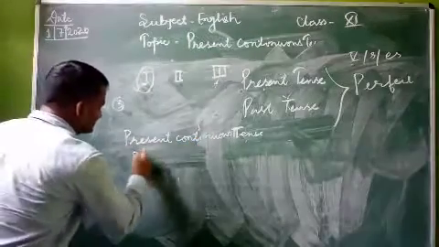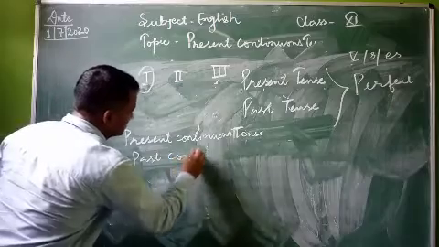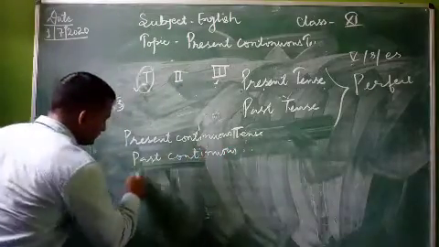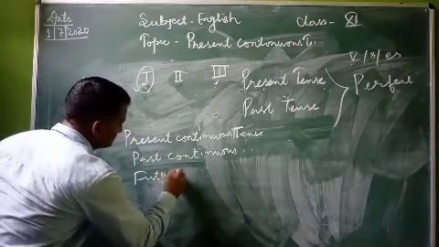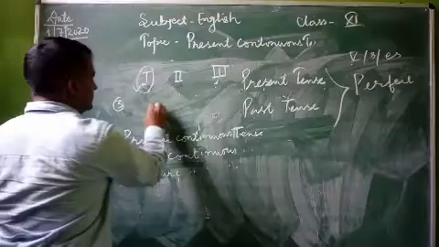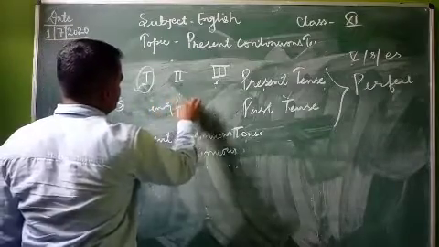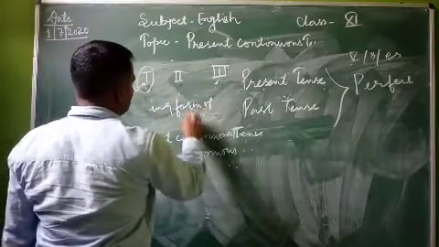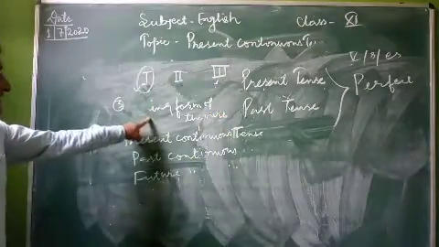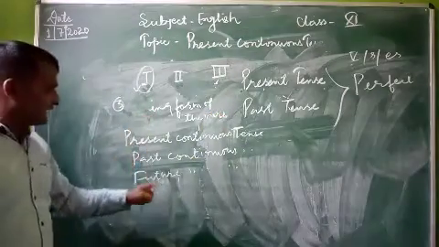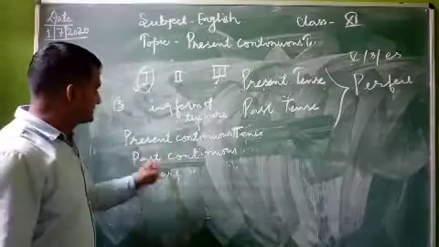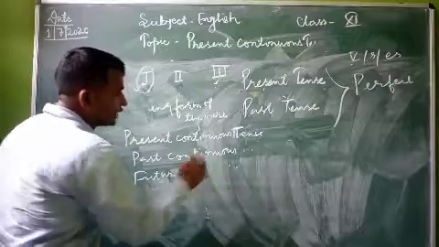Present continuous tense, past continuous tense, future continuous tense, the ing form of the verb. Not in present indefinite tense, past indefinite tense and future indefinite tense. Present continuous tense, past continuous tense and future continuous tense.